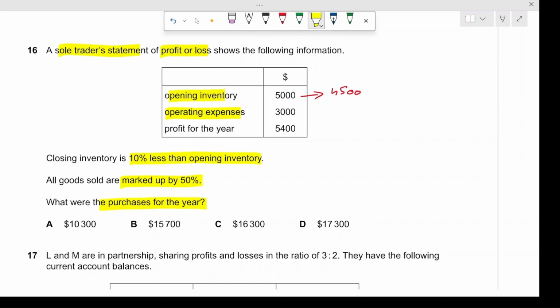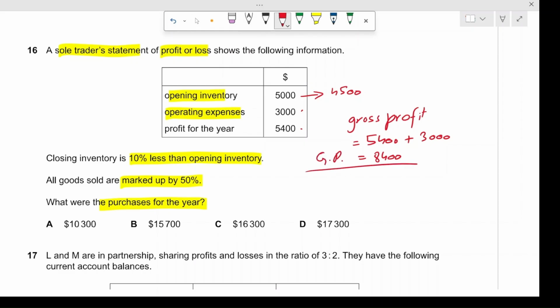So we have the profit for the year, $5,400, and the expenses of $3,000 given here. We are working back in this case. Gross profit would be the profit for the year plus the operating expenses, which were $3,000. This gives us the gross profit, which is sales minus cost of goods sold. So this would be $8,400. This is the gross profit.